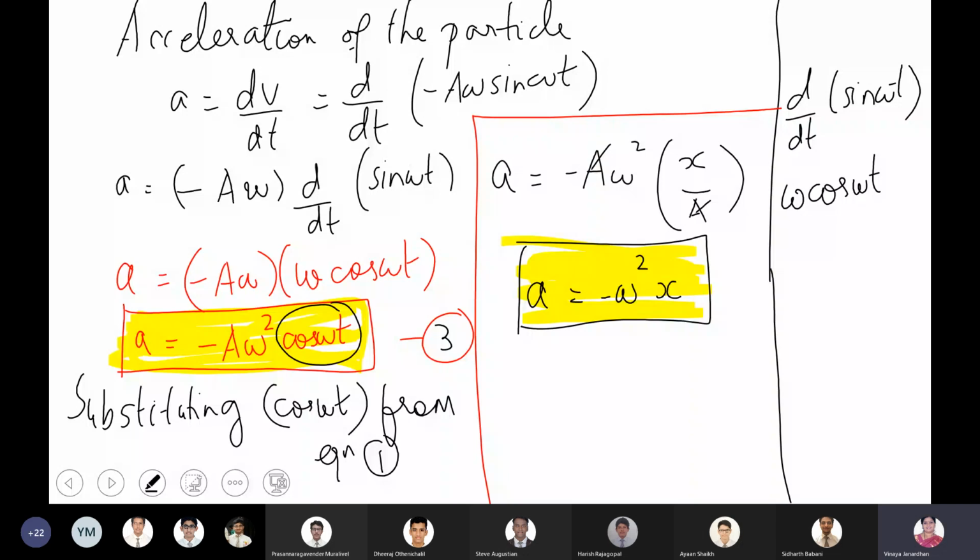Have you completed this? Shall we go for the extreme conditions? Harish, have you completed?